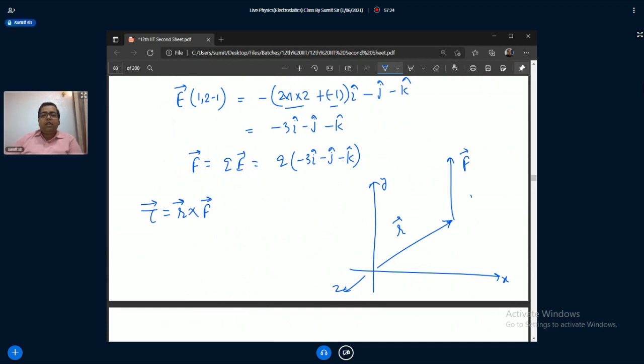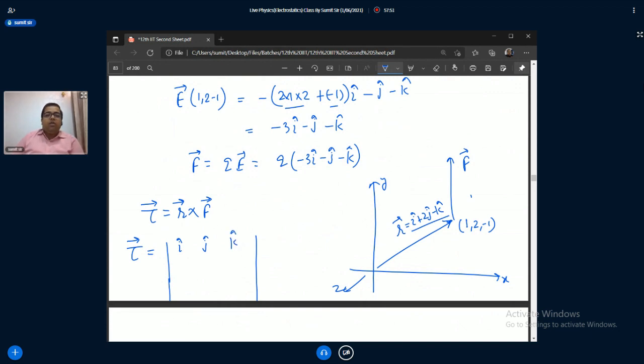And what is r vector? This is 1 comma 2 comma minus 1. So you can write this as i cap plus 2j cap minus k cap. It's okay. x i cap plus y j cap minus k cap. So you can write r is equal to... so use this method of matrix. So I write i, j, and k.